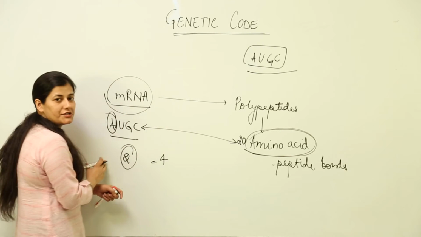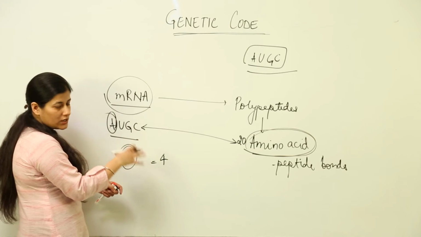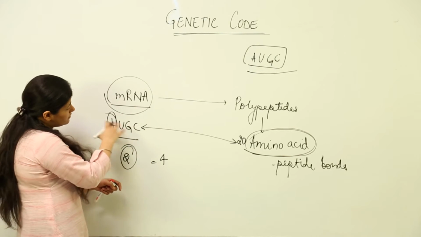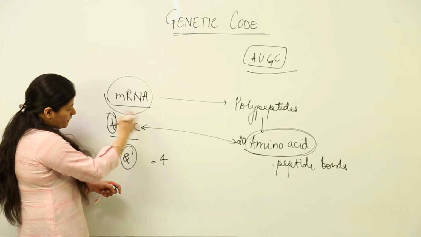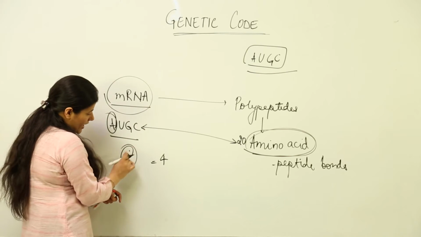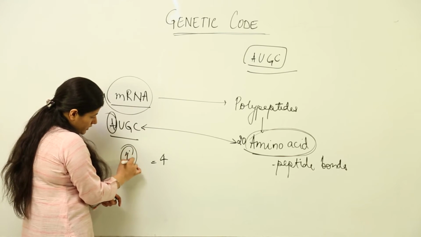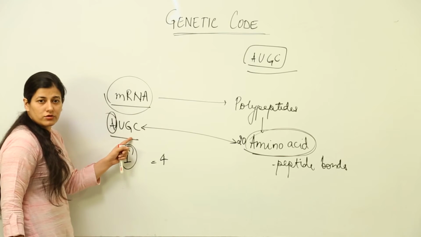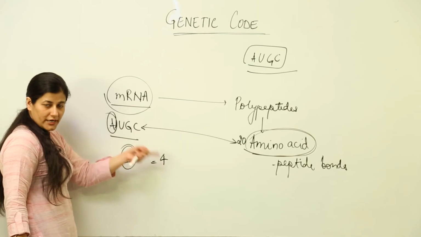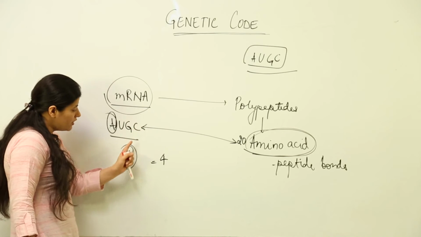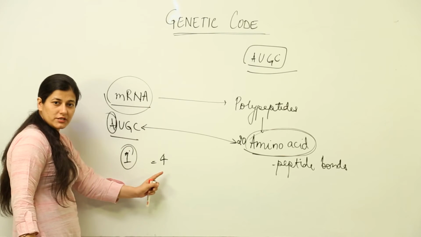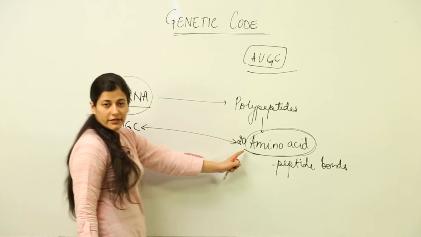If a single nucleotide coded for one amino acid, that is not possible, because there would be only 4 probabilities, as there are 4 nucleotides or 4 biomolecules that we have. So, there is a possibility of only 4, but we are seeking 20 amino acids.